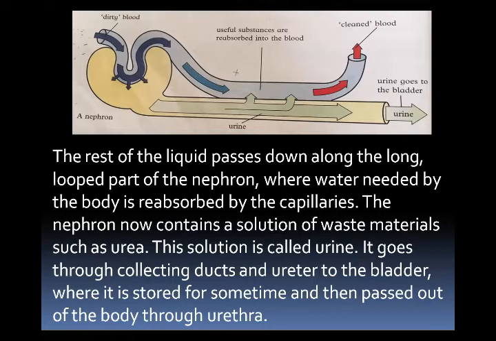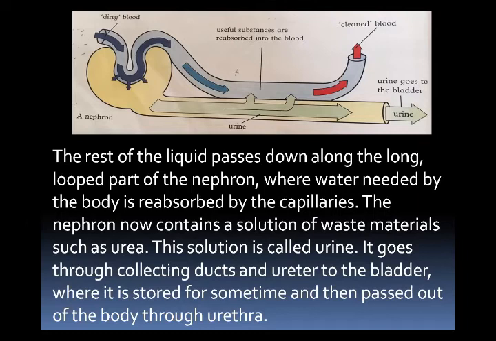The rest of the liquid passes down along the long loop part of the nephron, where water is absorbed by the capillaries because our body needs this water. In the fifth step, the nephron now contains a solution of waste material. Only the waste materials are left in the nephron, and these waste materials make a solution.